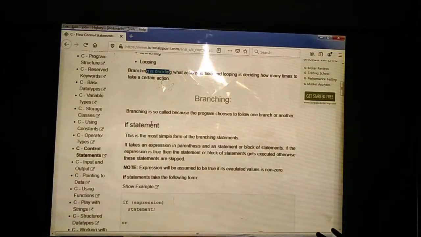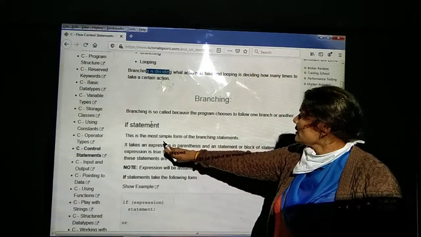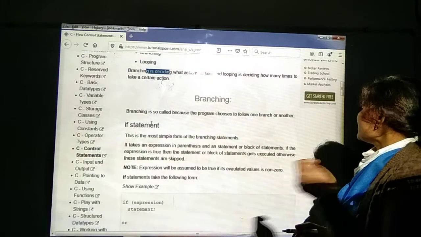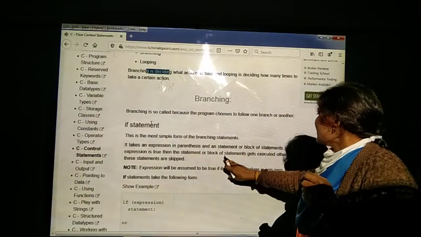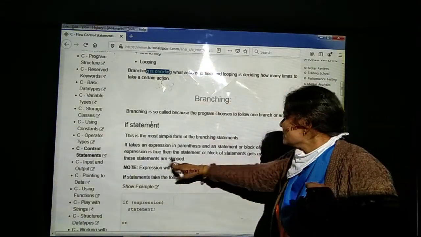In the if statement, this is the most simple form of the branching statements. It takes an expression in parentheses. Within the parentheses we write the expression, and the statement or block of statements related to that expression can be a single statement or multiple statements. If the expression is true, then the statement or block of statements gets executed, otherwise these statements are skipped.